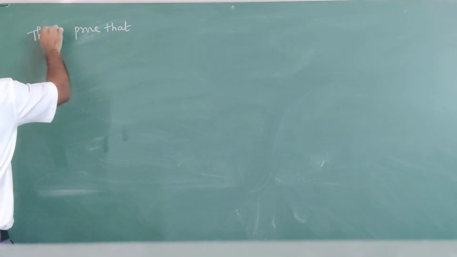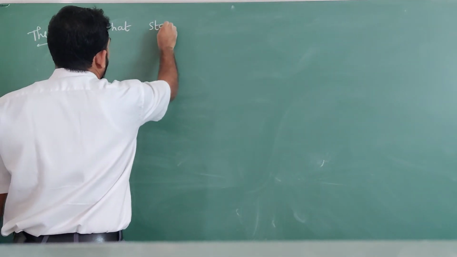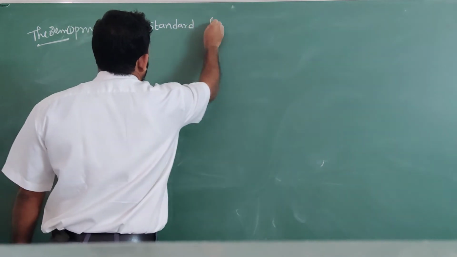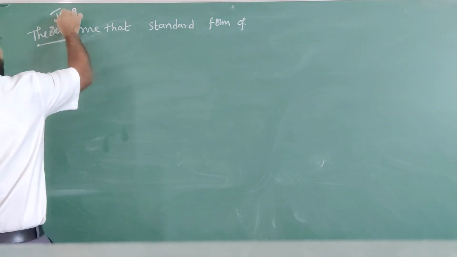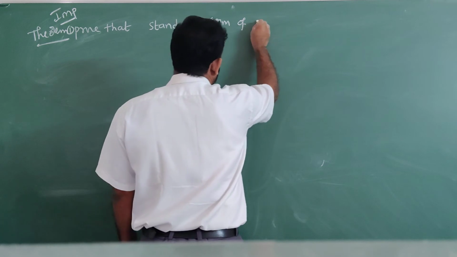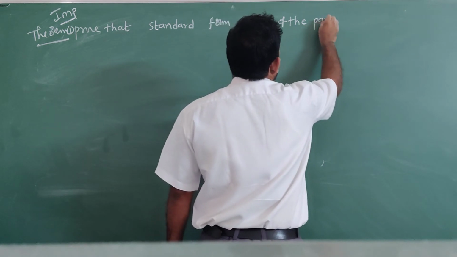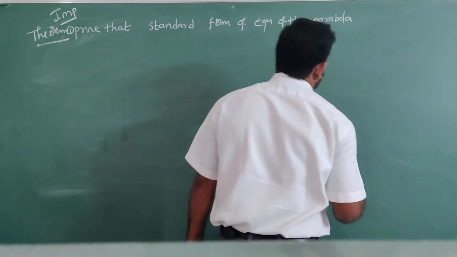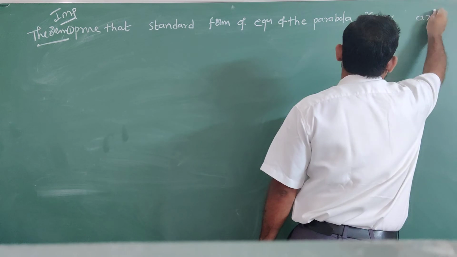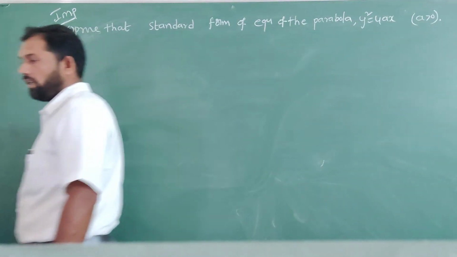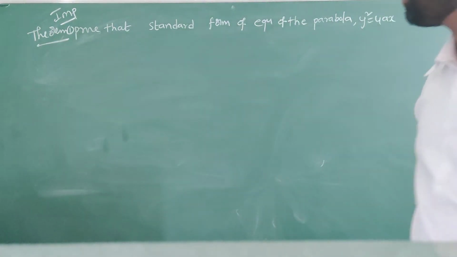Theorem number 1: prove that the standard form of the equation of the parabola is y square equal to 4ax, where a is greater than 0. You have to see this proof.